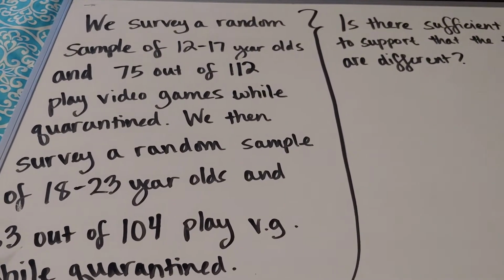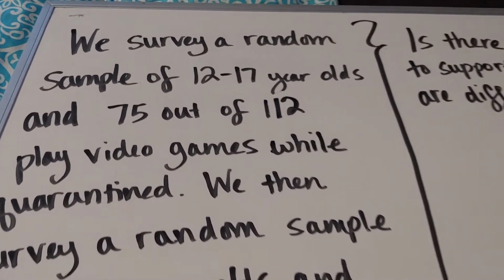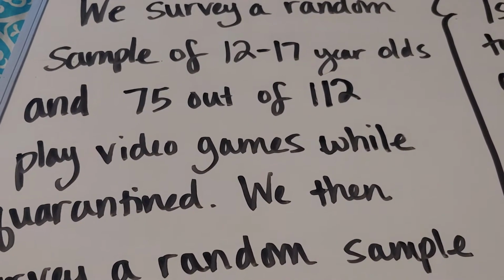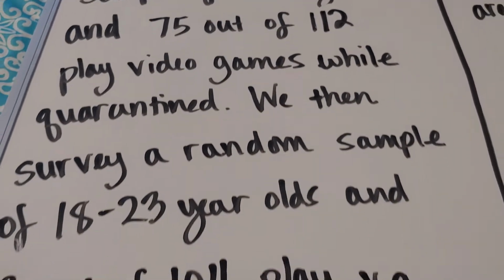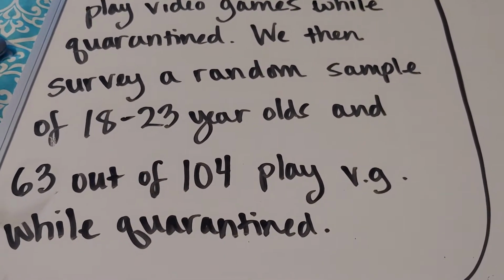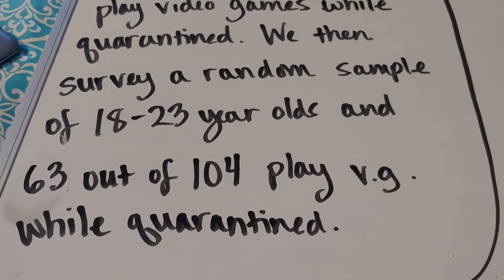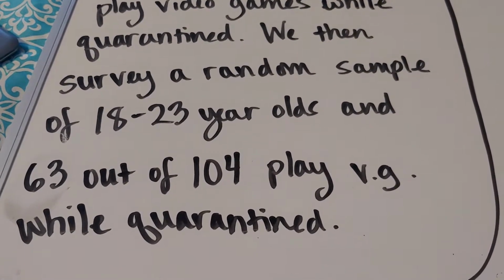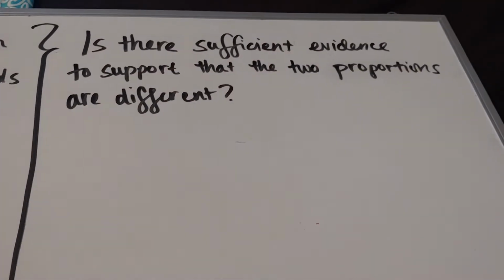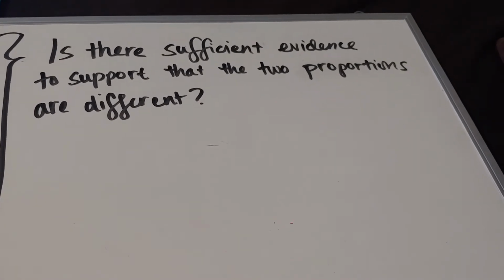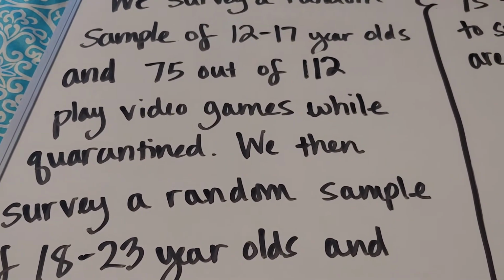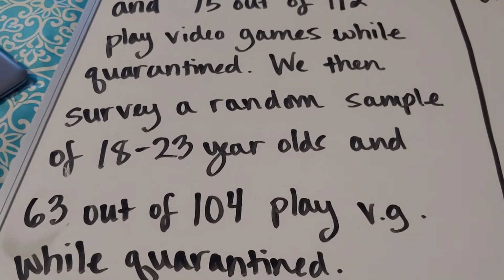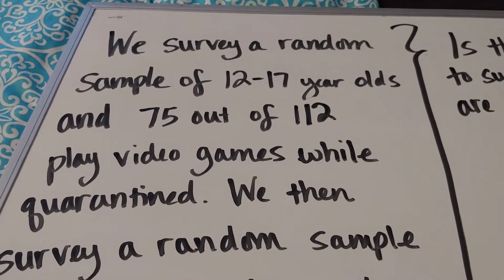All right, so here's our question. We survey a random sample of 12 to 17-year-olds and 75 out of 112 play video games while quarantined. We then survey a random sample of 18 to 23-year-olds and 63 out of 104 play video games while quarantined. Is there sufficient evidence to support that the two proportions are different? So what we want to know is, do 12 to 17-year-olds play video games more frequently or less frequently than 18 to 23-year-olds? Is there a way to statistically show that?